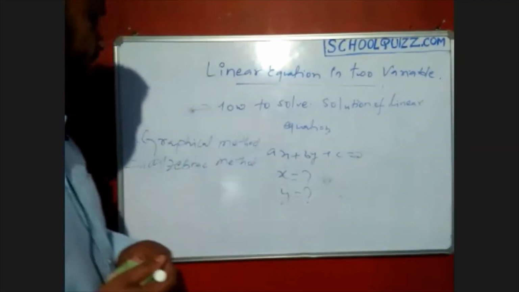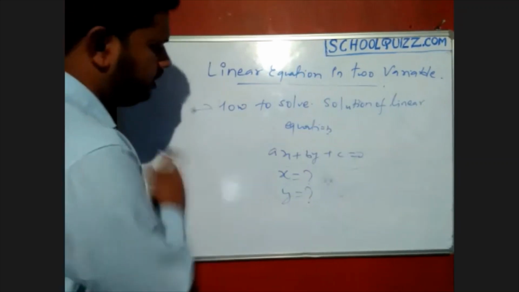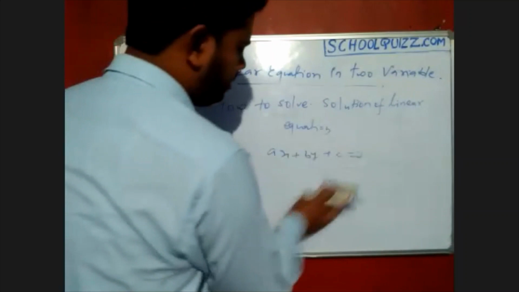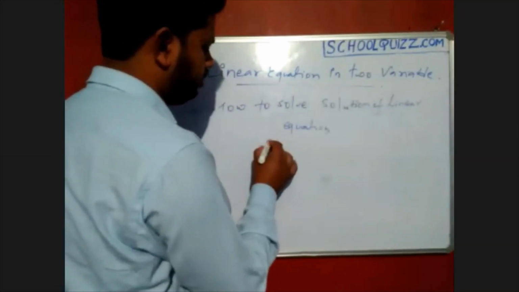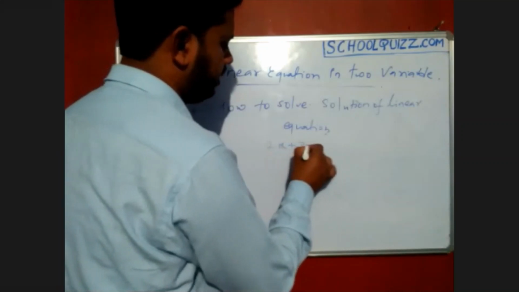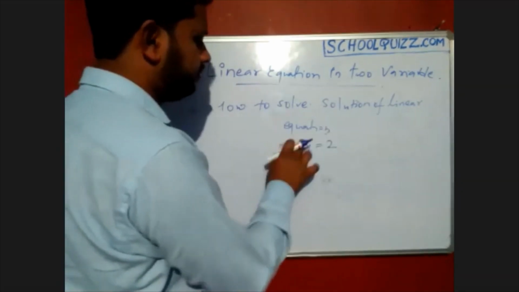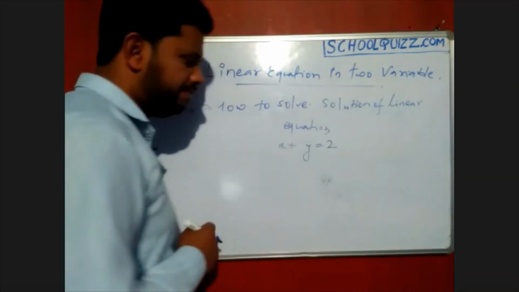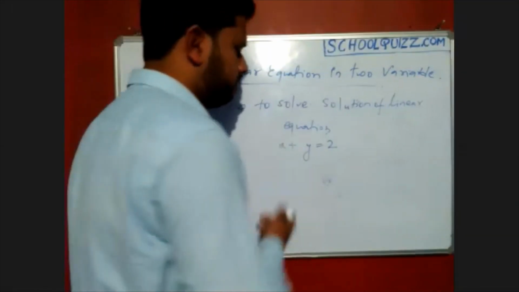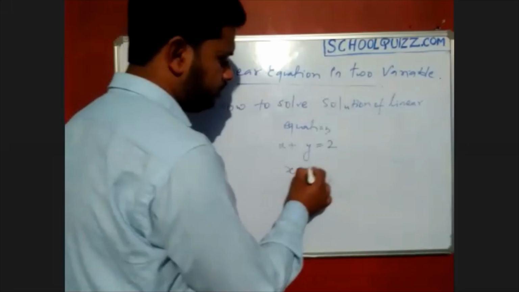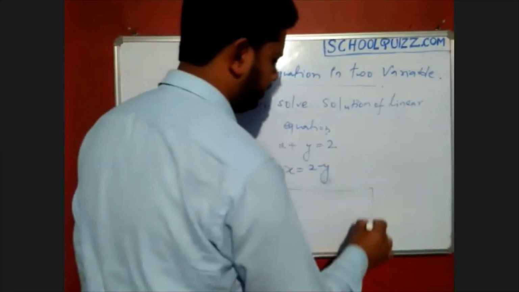Now, the graphical method to solve linear equations. How can we plot? Let it be 2x plus 3y equals 2, or let it be x plus y equals 2. How can we plot this in the graphical way? First we take x equals 2 minus y, and we will make a table.